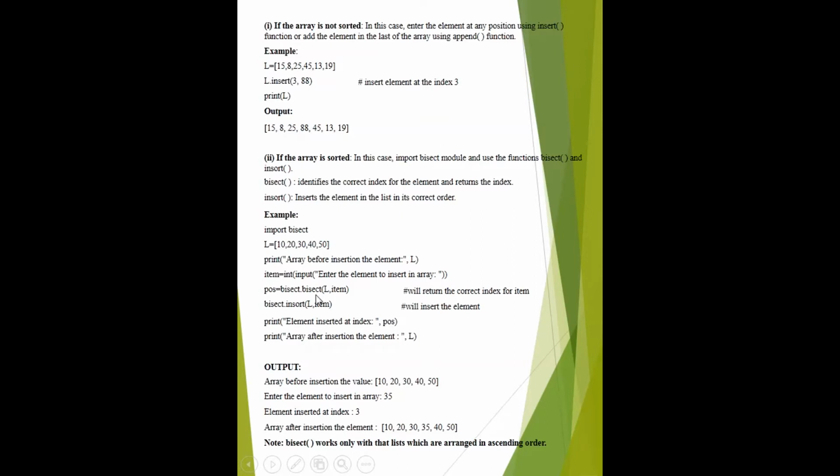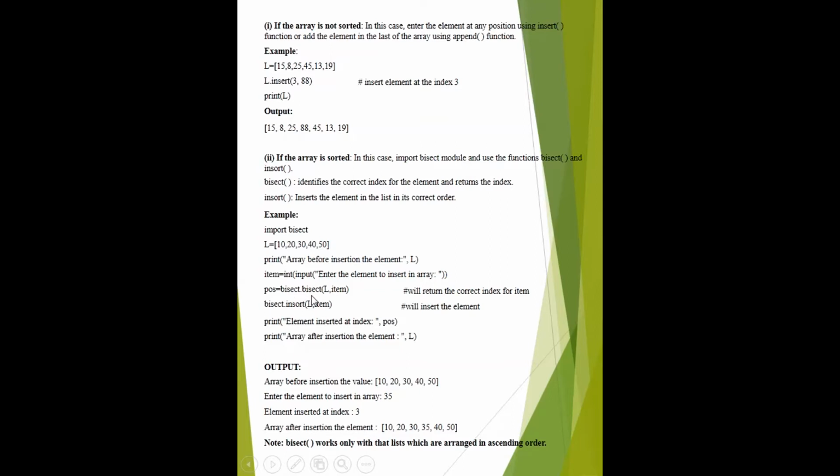Then you want to check at which position, at which index. For that there is an operation bisect. Bisect is a function which is written in the bisect header file. So here there is bisect dot bisect. Bisect is a header file and this bisect is a function.